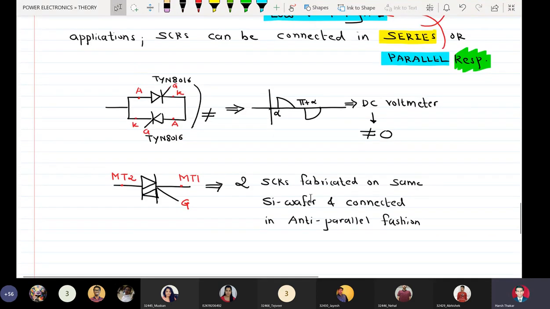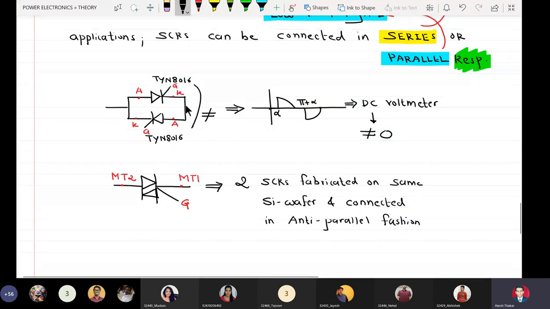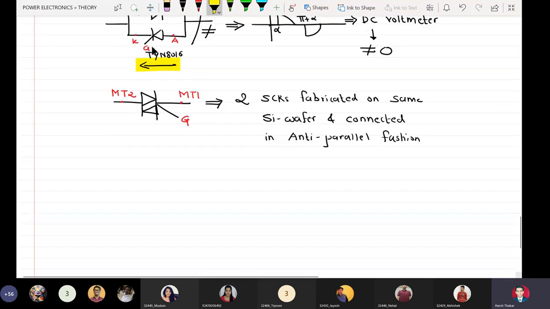So just like here, I am having a bidirectional load current. This SCR conducts like this and this SCR conducts like this. I get the same functionality by using a triac, which is originally a bidirectional device.